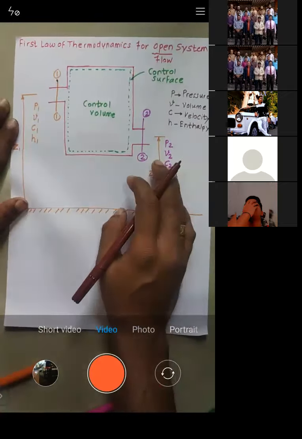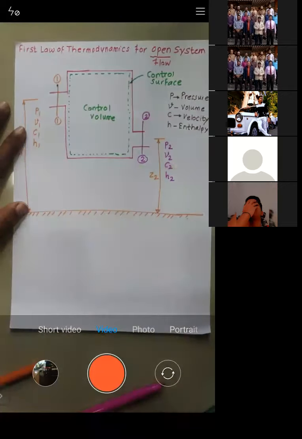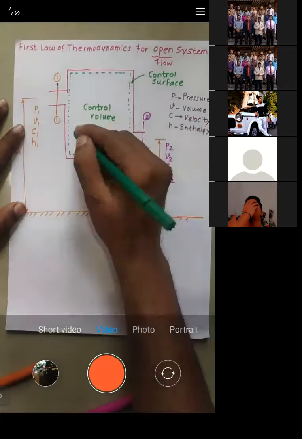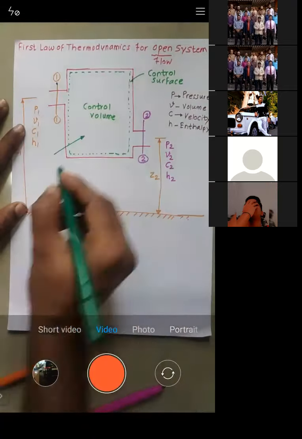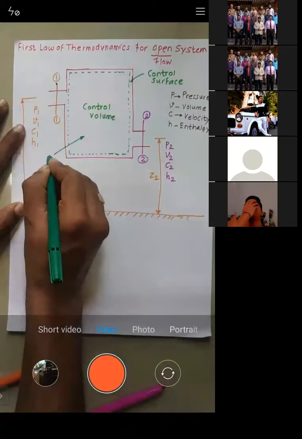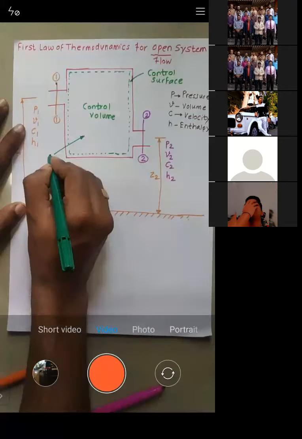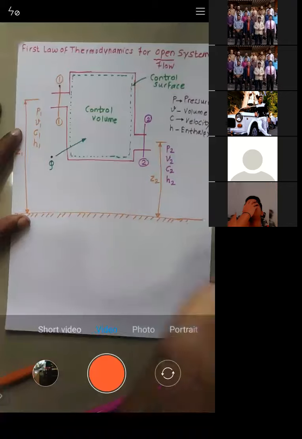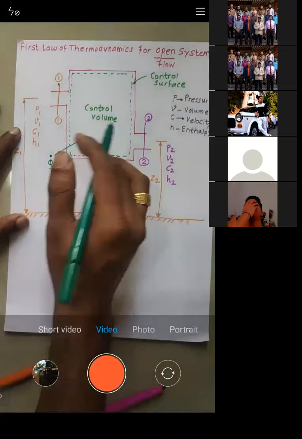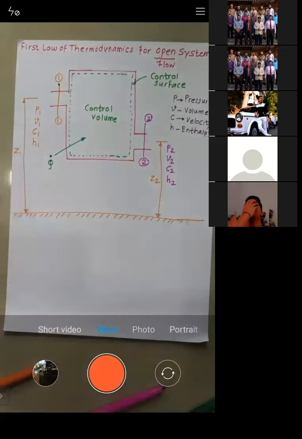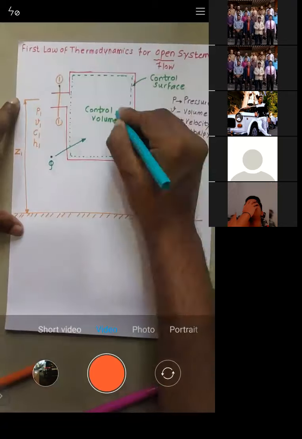Now say for this particular system, let's say we are supplying Q dot amount of heat. As a result of this Q dot, let's say we are getting W dot SH amount of work.